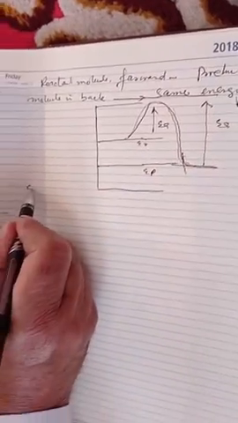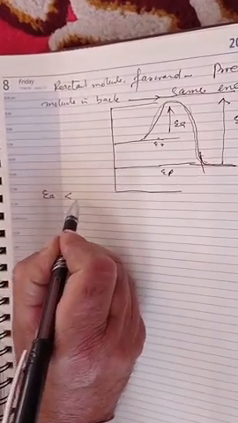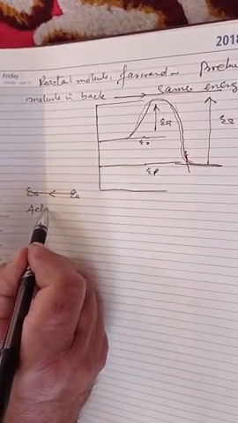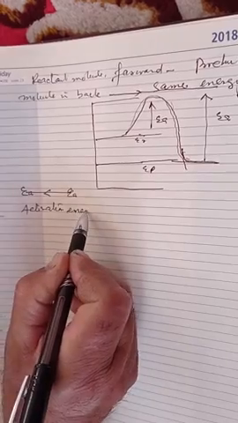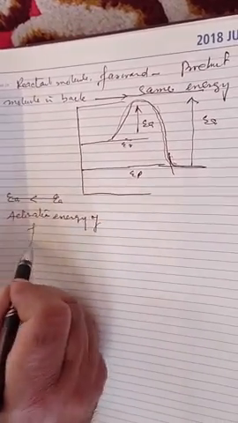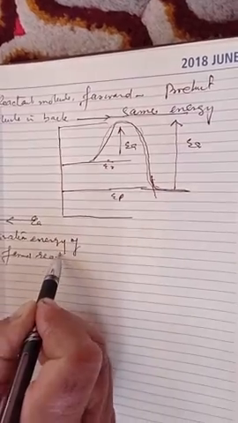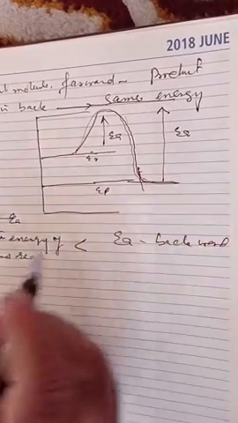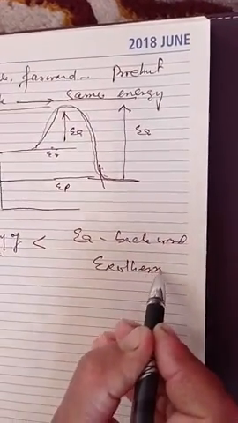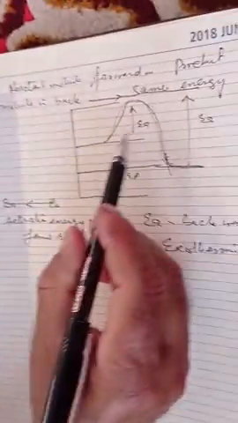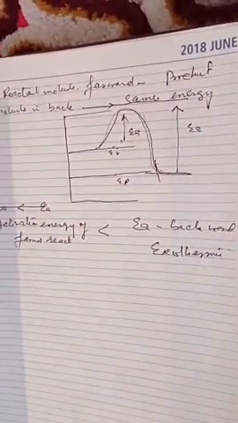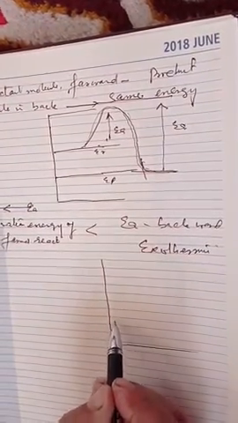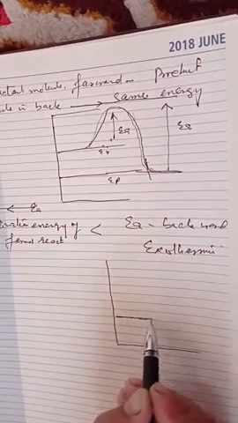This means if the activation energy of the forward reaction is less than the activation energy of the backward reaction, this reaction is exothermic. For example, I will show another reaction graphically. Now this is the reactants, and this is the products.